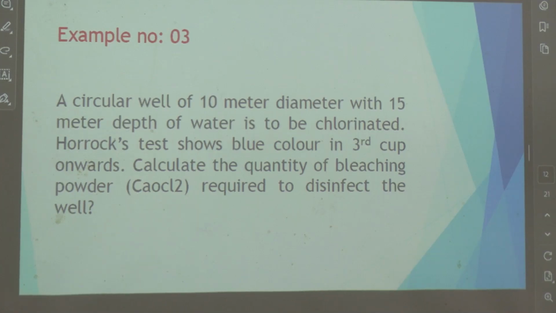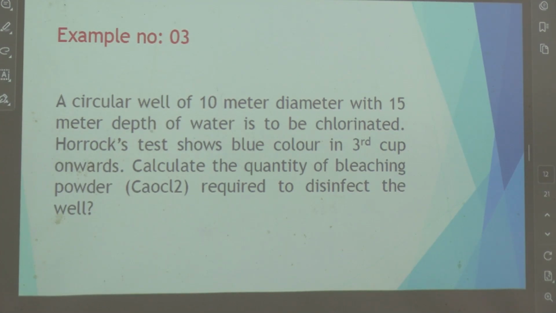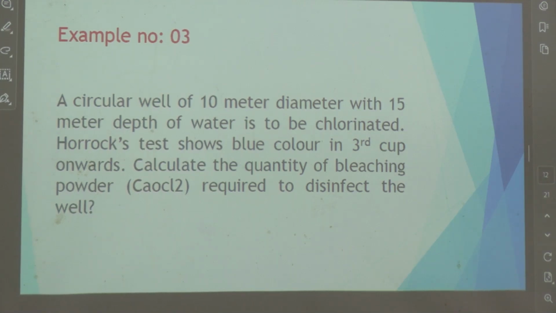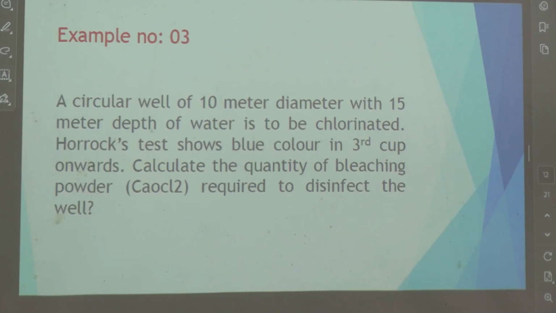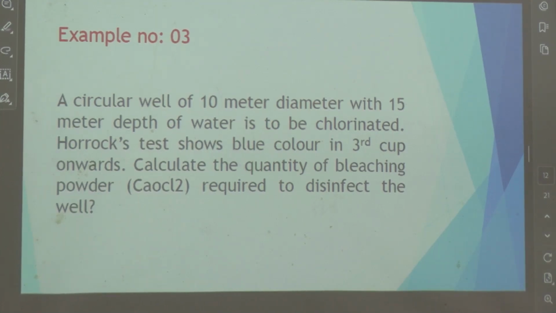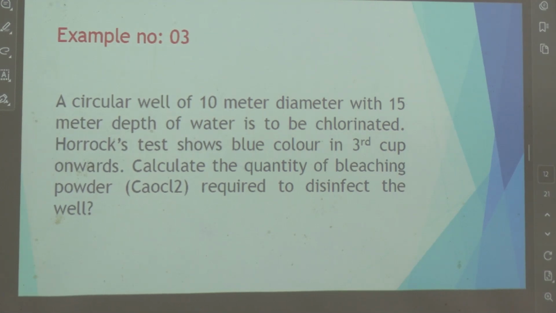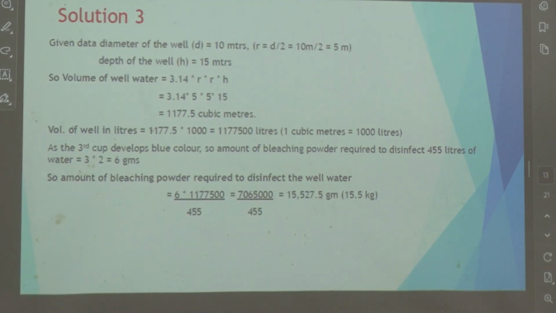Again, another example. A well of 10 meters diameter, 15 meters depth. The Horrocks test shows blue color in the third cup. Calculate the amount of bleaching powder required to disinfect the well. So these are all examples of the Horrocks test. This will probably be asked in the exam. They might ask you what this is, don't get confused. They may not go into as many technical details as this, but they will definitely ask you what is the Horrocks test, what is it used for, what do you mean by residual chlorine, what happens to the color change, it becomes blue. Okay, so this is the solution for that.